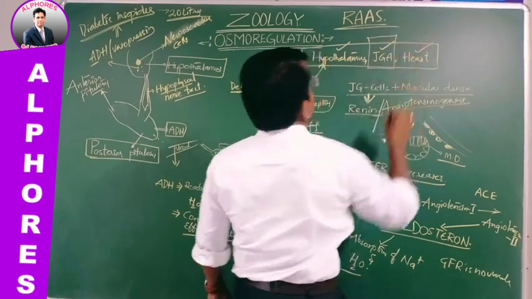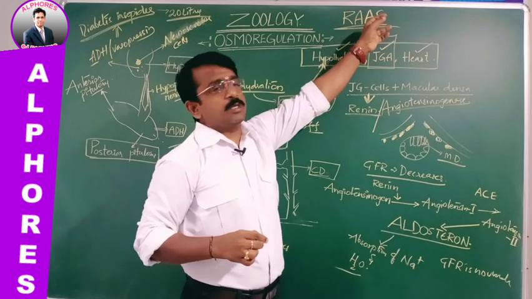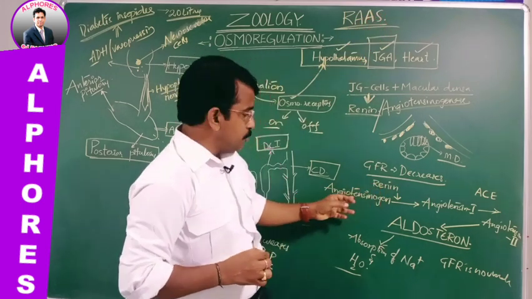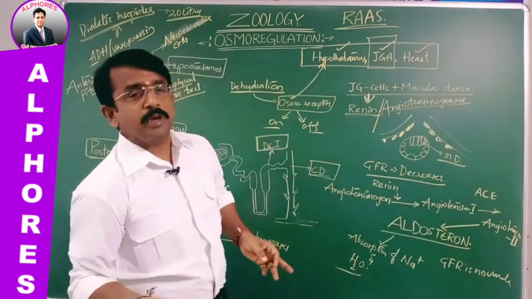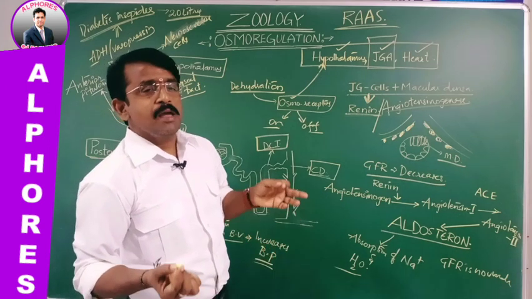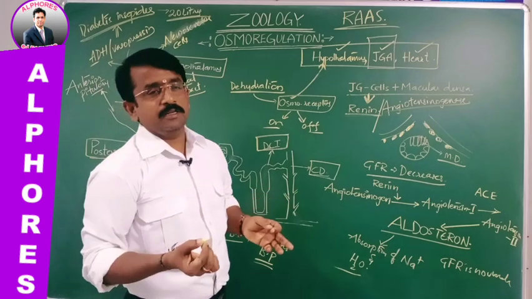What does RAAS mean? Renin angiotensin aldosterone system. Renin, angiotensin, aldosterone pathway or system. So the RAAS system maintains the glomerular filtration.